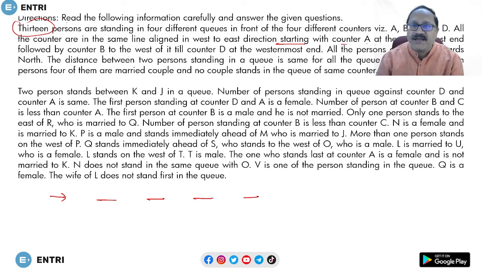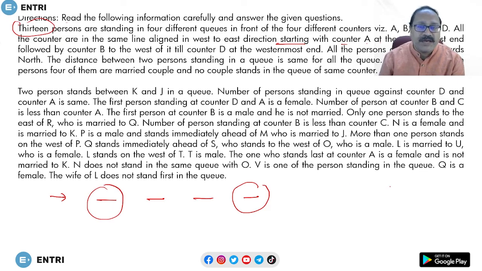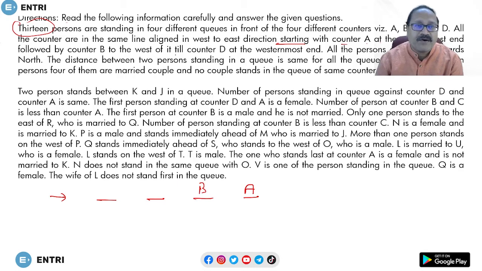Starting with counter A at the easternmost end, followed by B to the west of it, till counter D at the westernmost end. So the counters are in the order D, C, B, A.